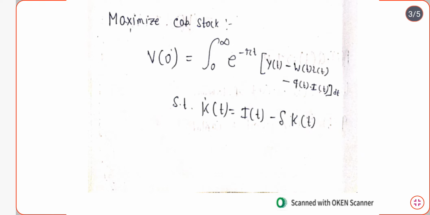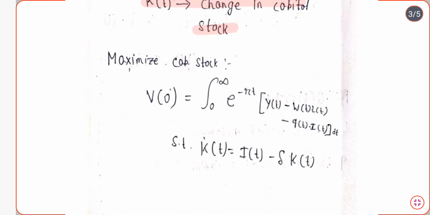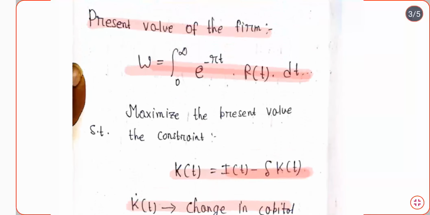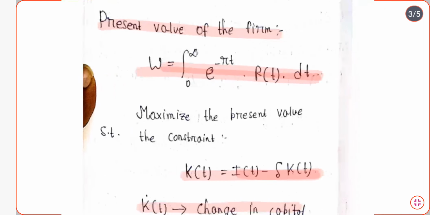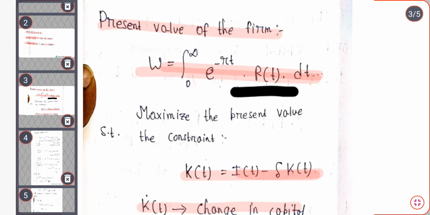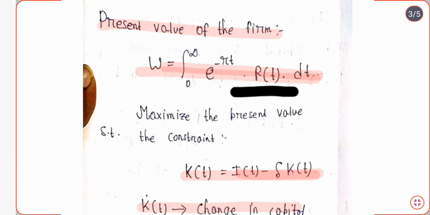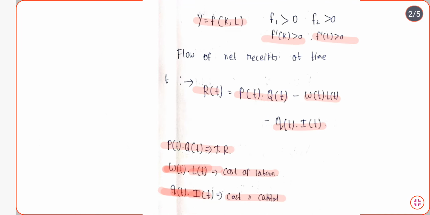Now we have obtained this function in this form. How have we obtained the function in this form? Well, this function was in this form. So now the value of Rt is, as we have written in the earlier forms, Rt equal to Pt into Qt minus Wt into Lt minus Qt into It.